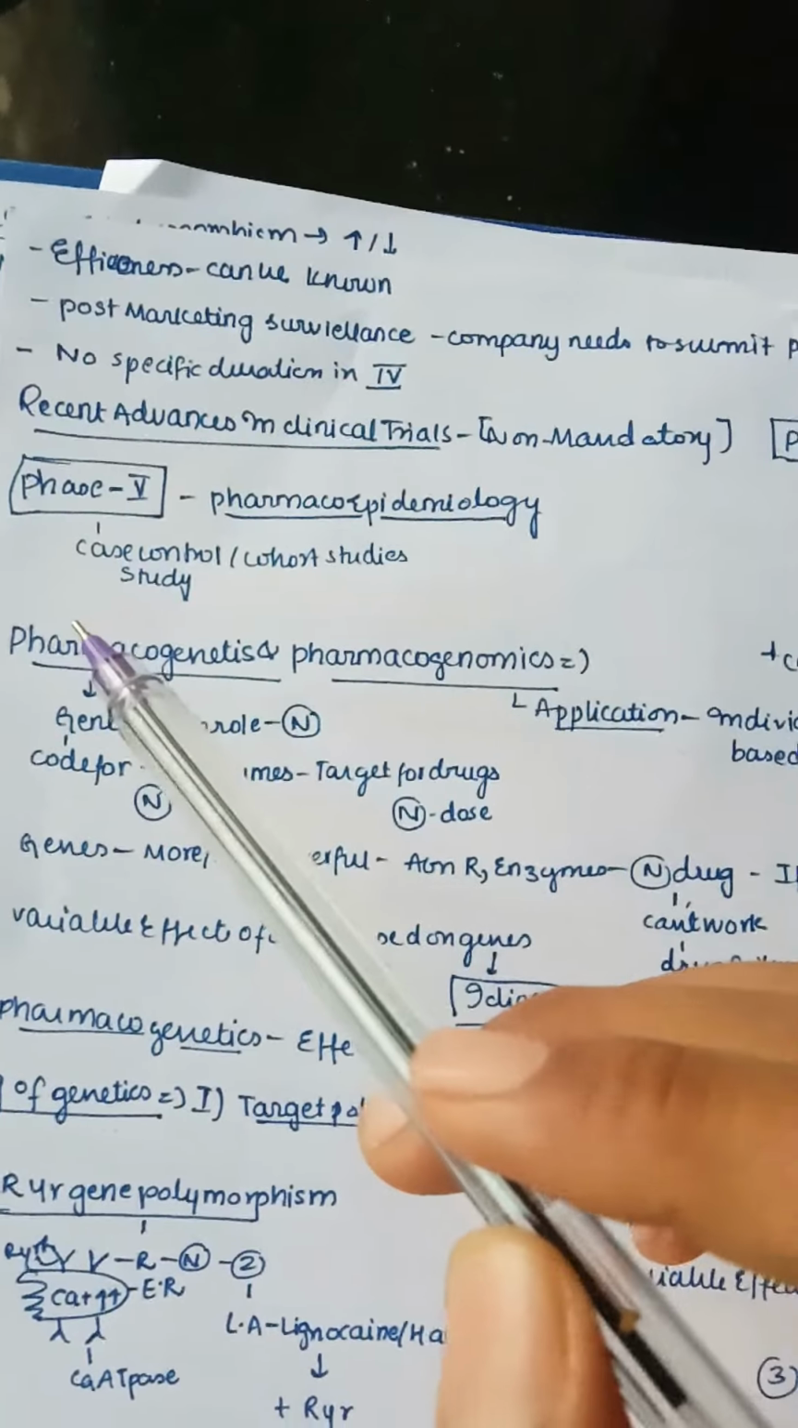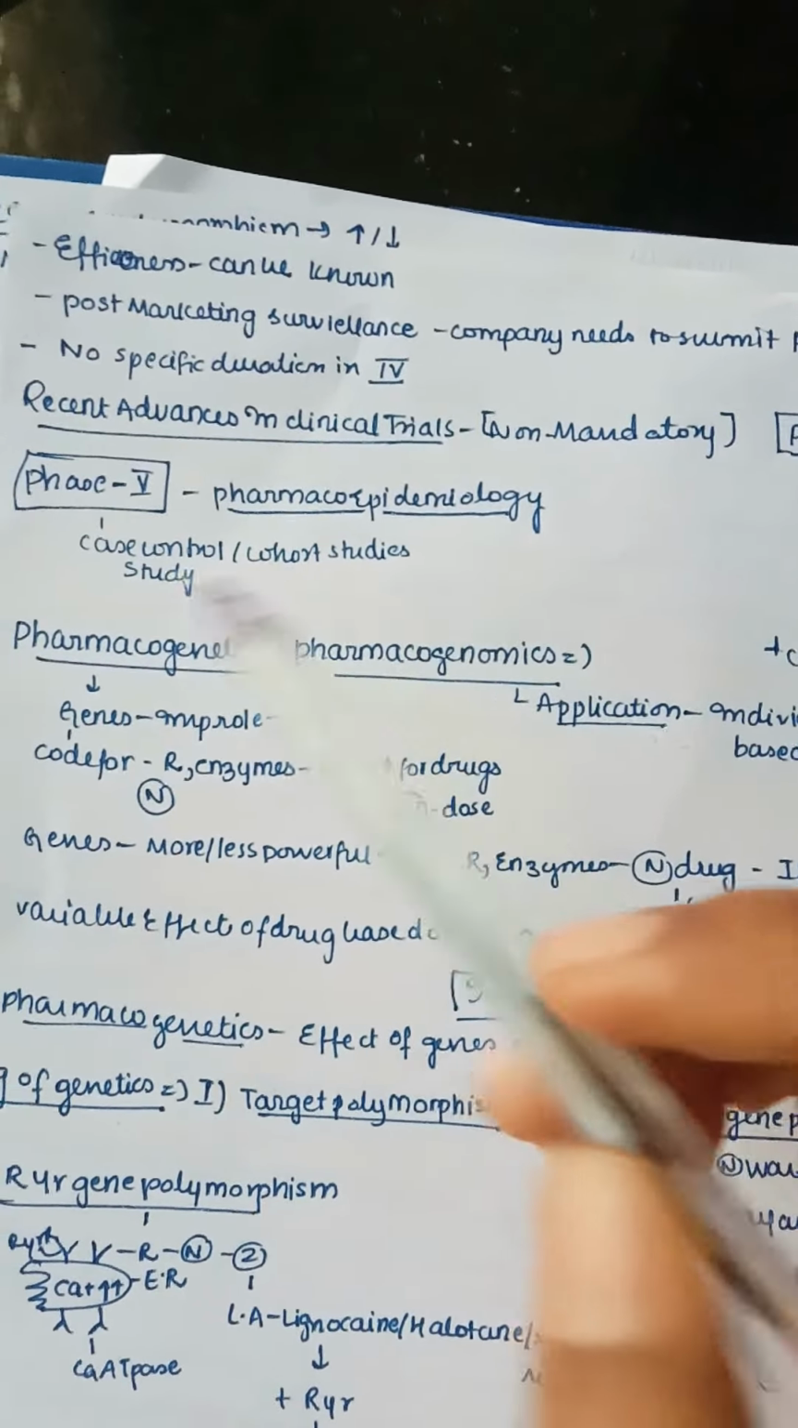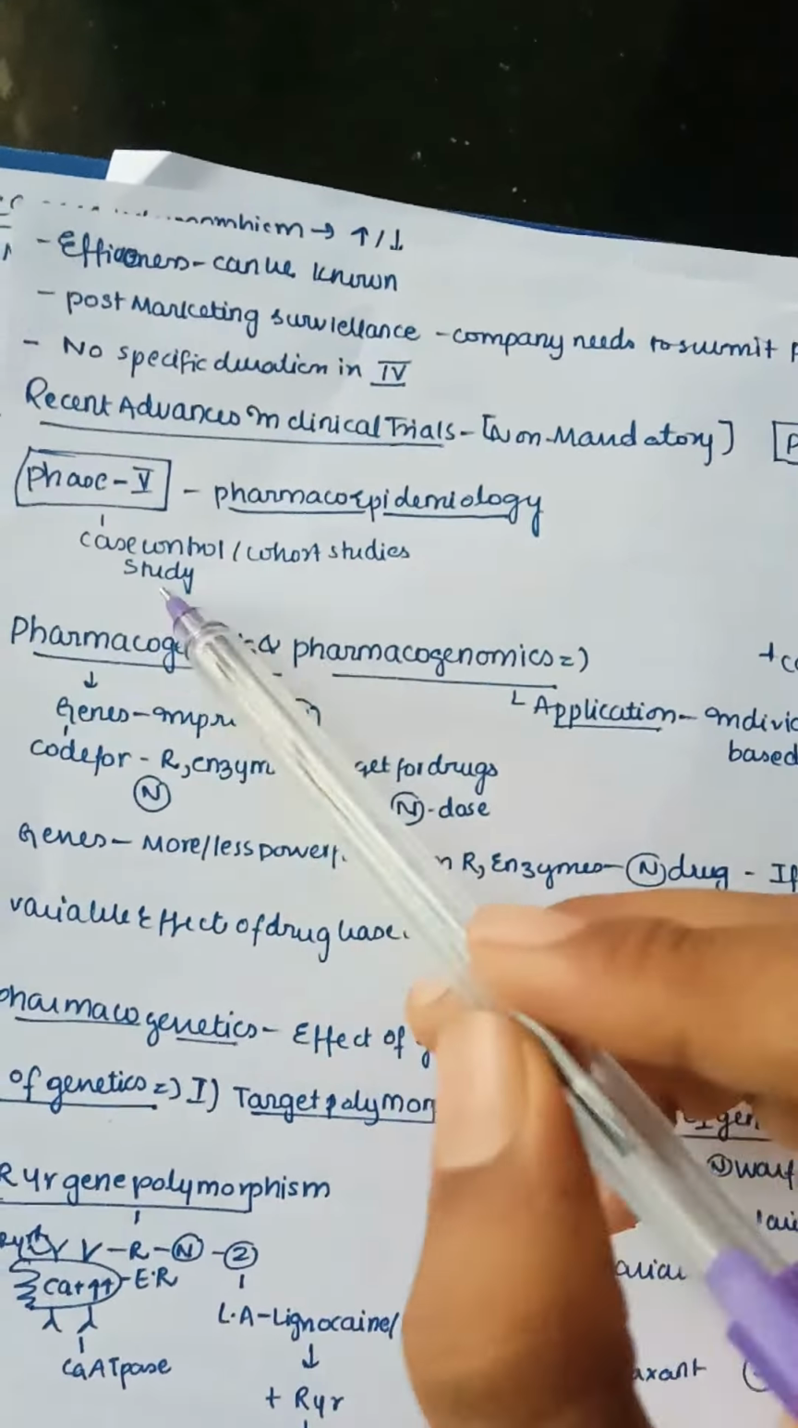Phase 5 is called pharmacoepidemiology, because it is used for case control or cohort studies. This is done only for a few drugs, because this is after phase 4. Most of the drugs stop in phase 4. For phase 5 we do it only for particular drugs which have more toxicity or any other defects or any abnormality. So only those drugs are considered in phase 5.